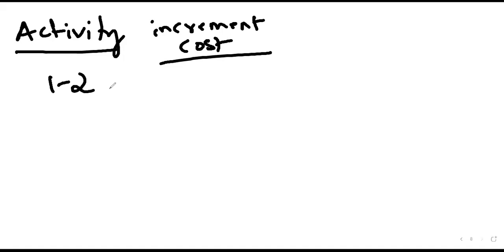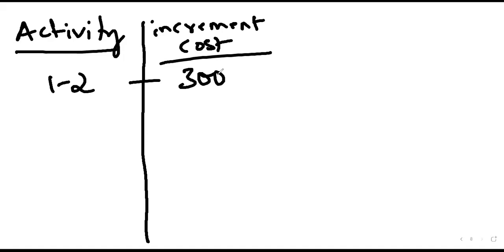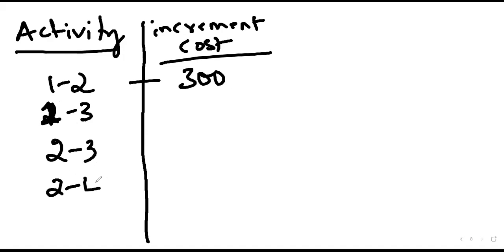First one is 1 dash 2. What is the next activity? 1 dash 2 is already done. What is the next activity? 1-3. Next, 2-3, 2-4, 3-4, 4-5.